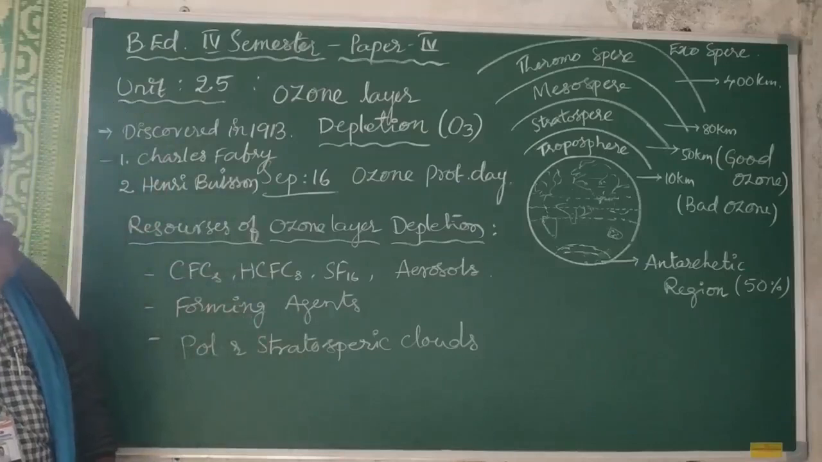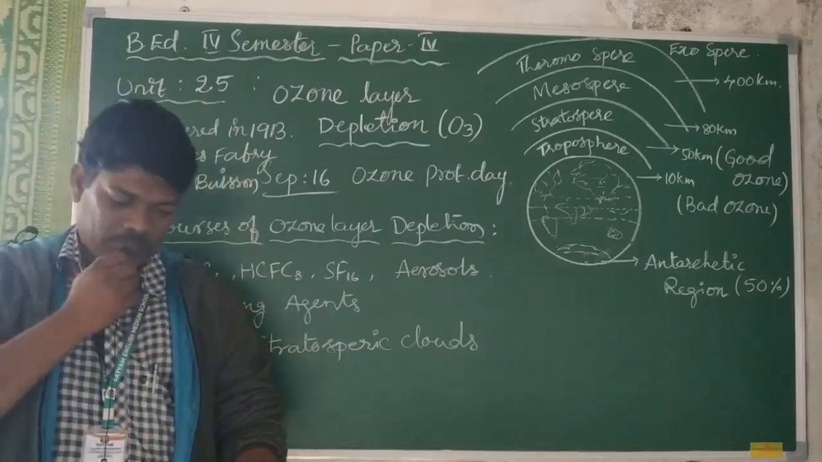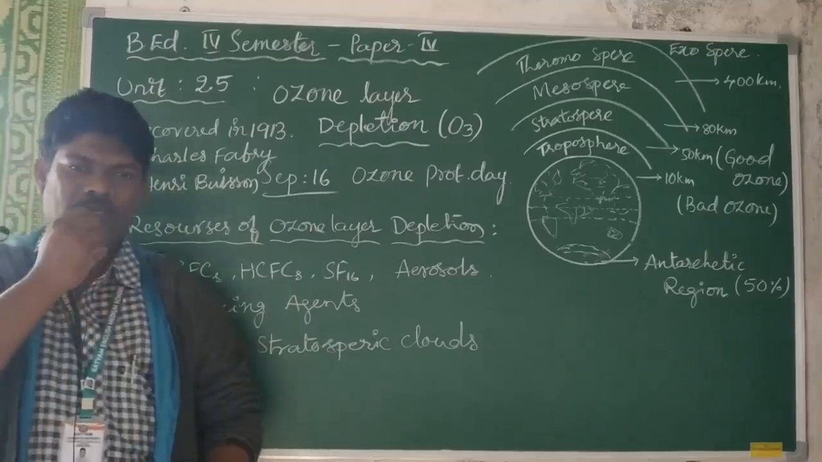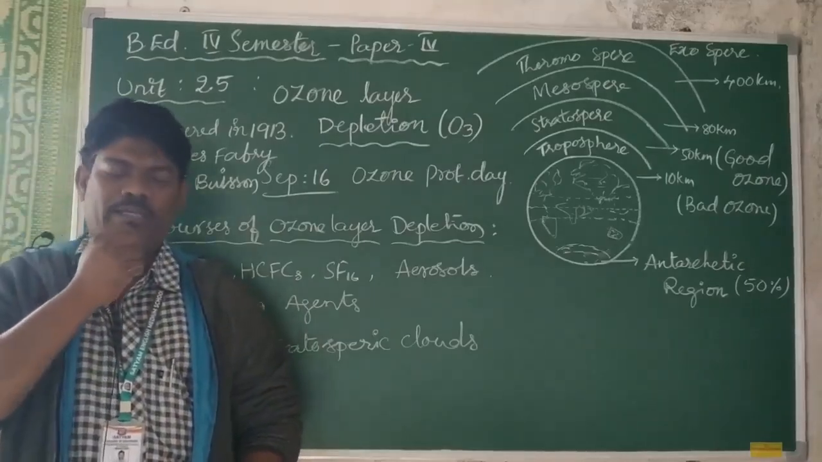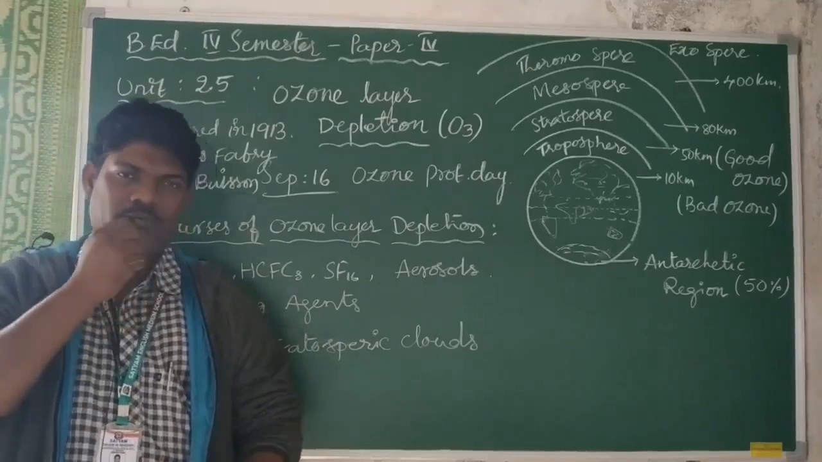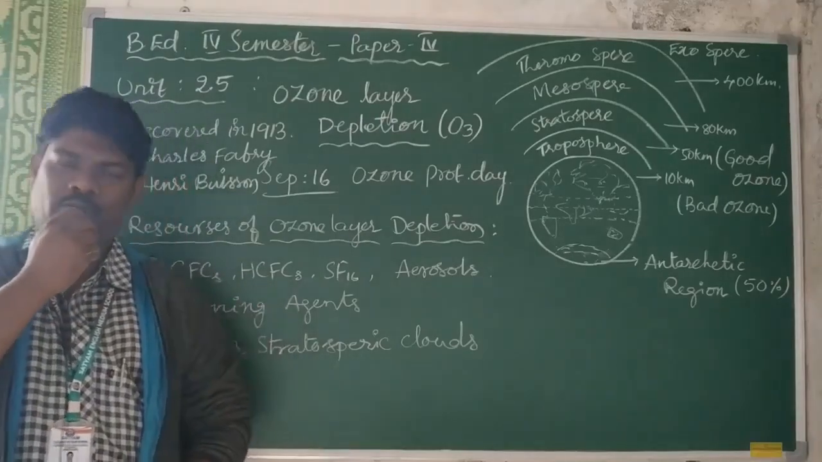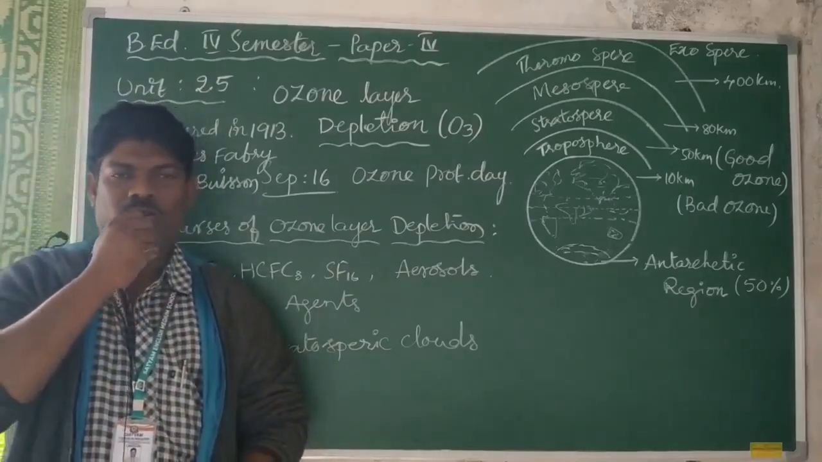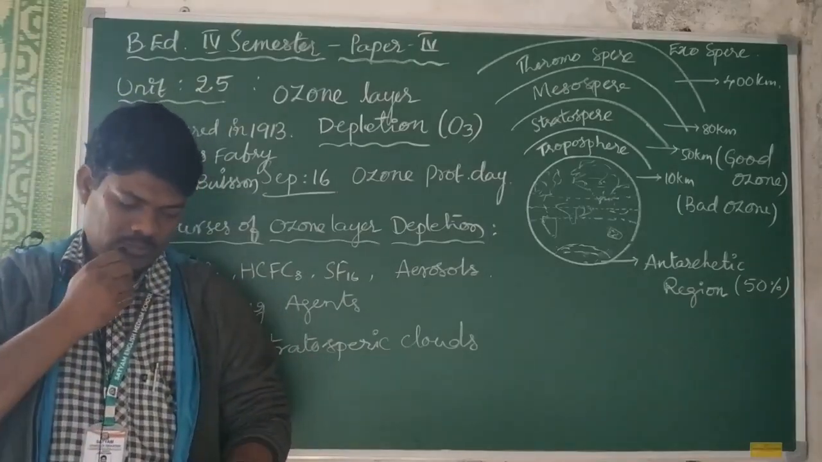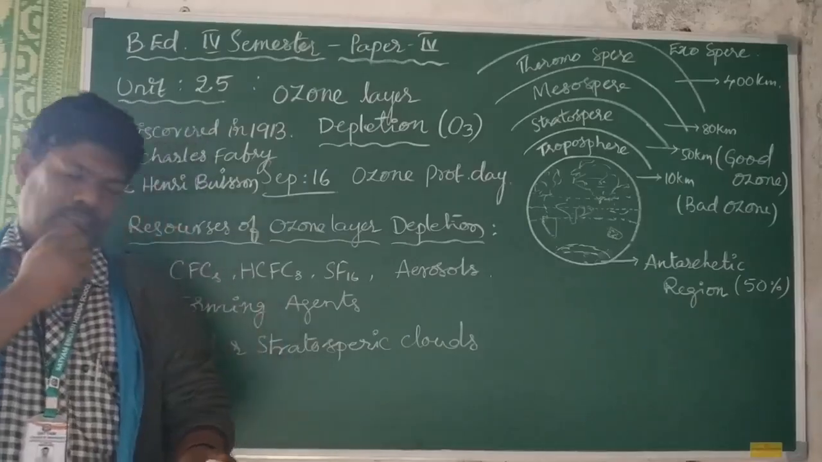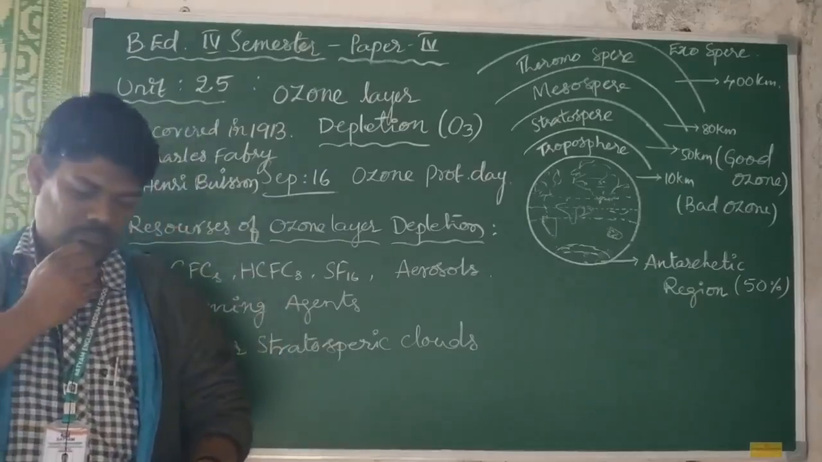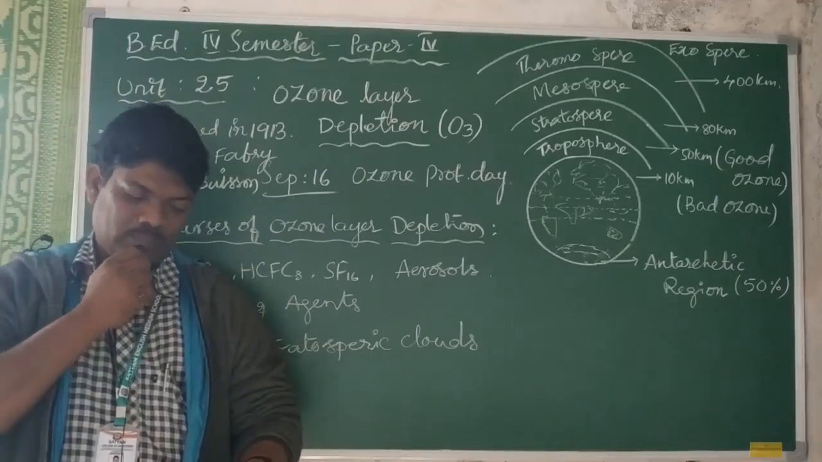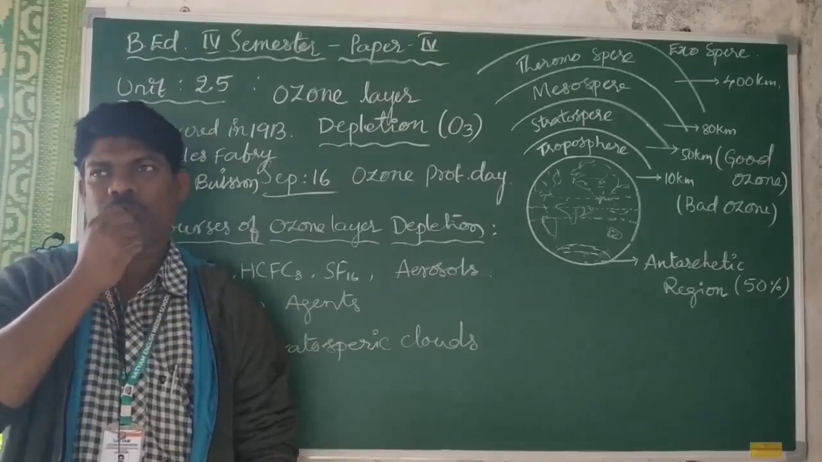So this ozone is made by the combination of oxygen molecules in the presence of sunlight. Let us go to the main properties of ozone gas. Generally, the ozone molecule is triatomic in nature. It is an allotrope of oxygen. It is a pale blue gas with a pungent smell, and it lies in the stratosphere.